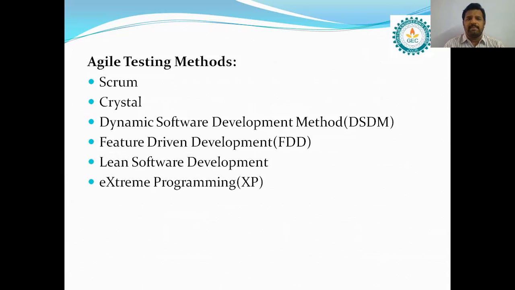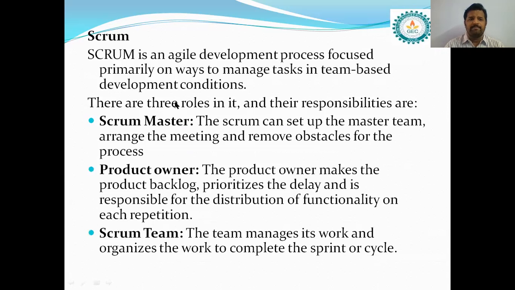So, agile testing methods. Here we are using some testing methods in the agile model. They are Scrum, Crystal, Dynamic Software Development Method, Feature Driven Development, Lean Software Development, Extreme Programming. So Scrum is an agile development process focused primarily on ways to manage tasks in team-based development conditions. Scrum is a testing method in the agile development process.